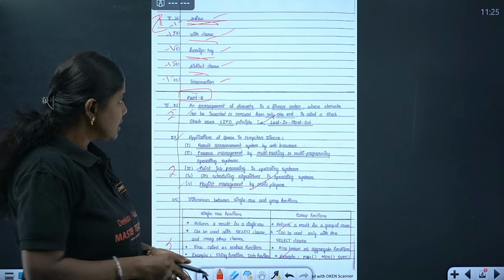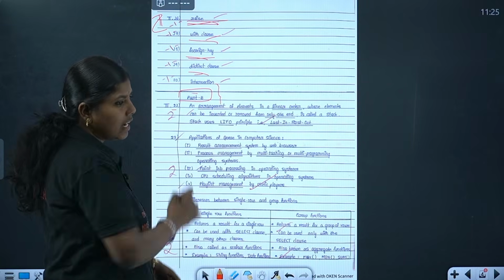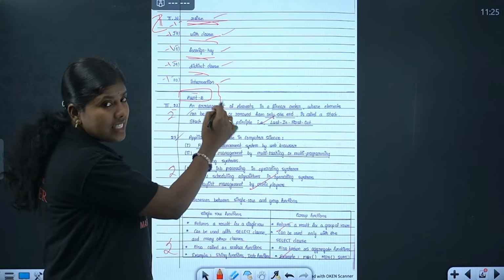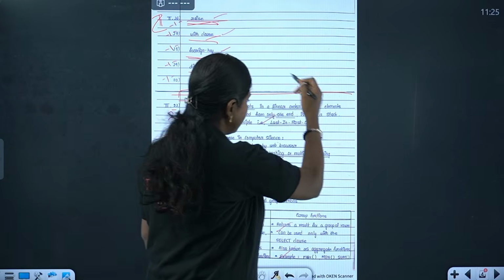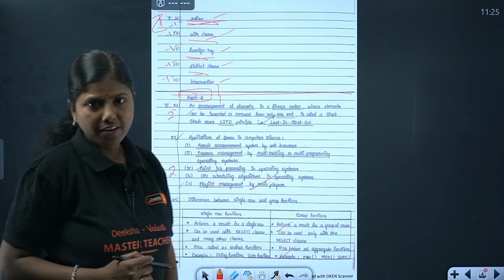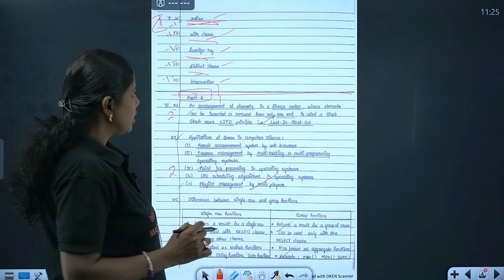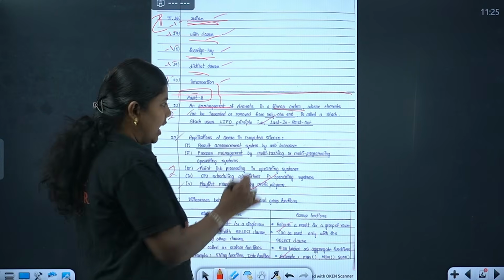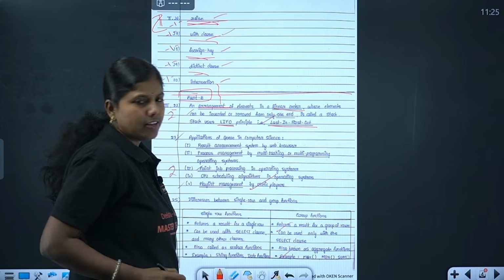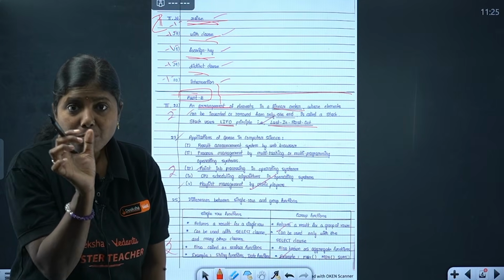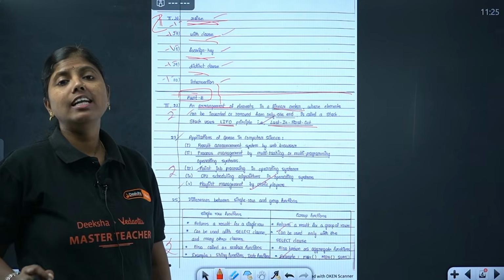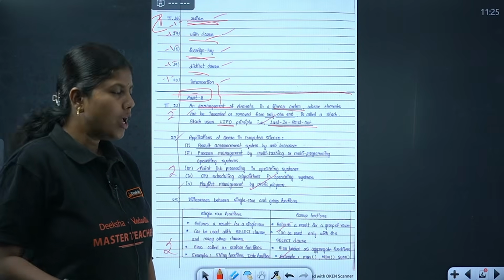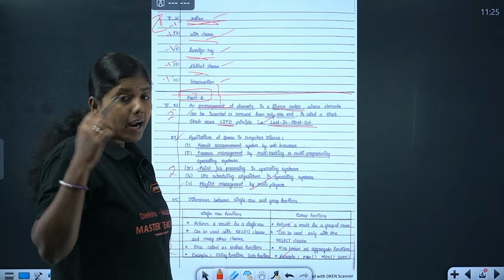So clearly you can see here, leave some 2 to 3 lines gap, 2 lines minimum, and start. You can see they have drawn one line here, and then she has started 21. In the 21, you can observe it's clearly arrangement of elements, linear order, and there is LIFO, last in first out. Whichever is the important keyword that she has underlined is very, very important. Knowing which is the important keyword also plays an important part that you need to remember.